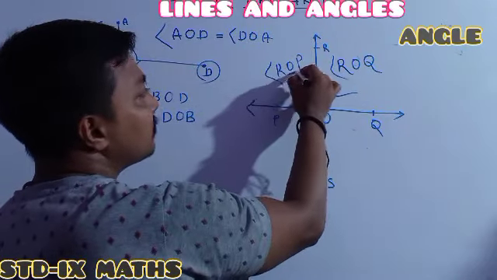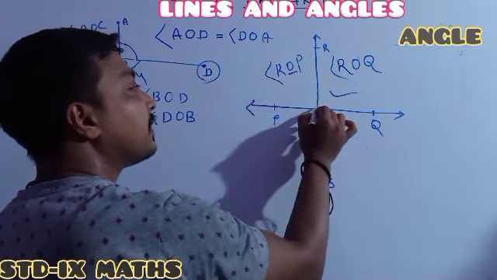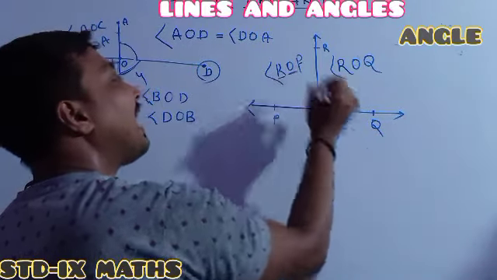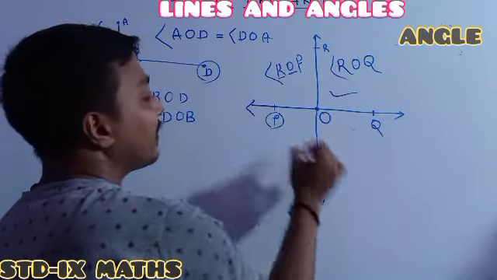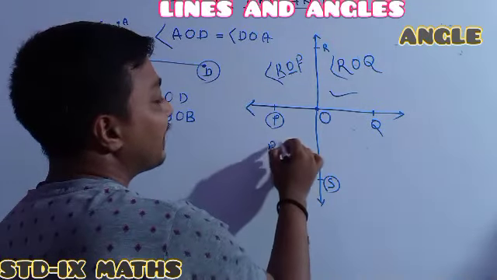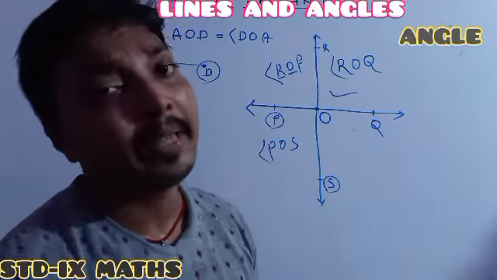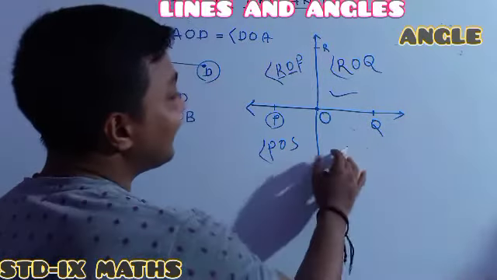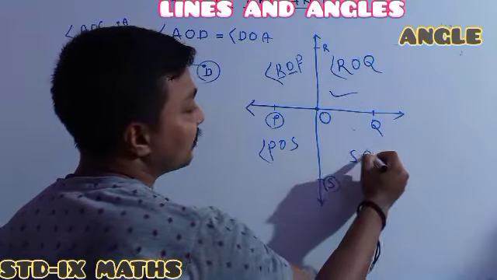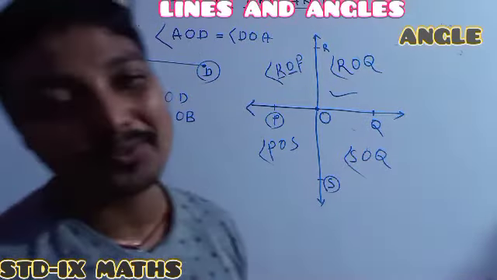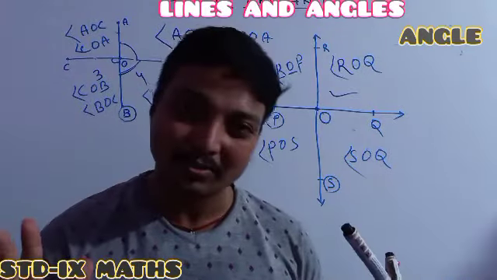Important: you just have to check whether the angle is formed at the point O or not. Then the non-common points R and P must be there. Here the non-common points are P and S, so one can say POS, otherwise SOP. Its name can also be SOQ, otherwise QOS. Understood? Now you understood a little bit.